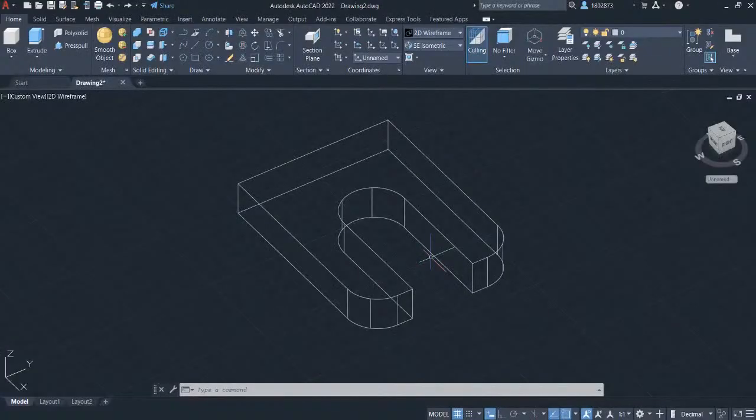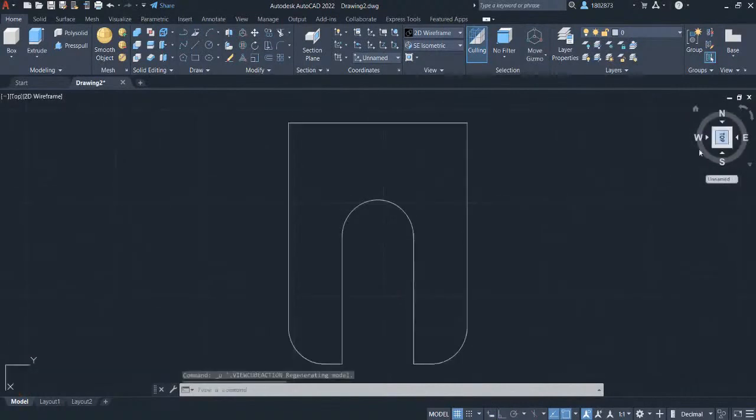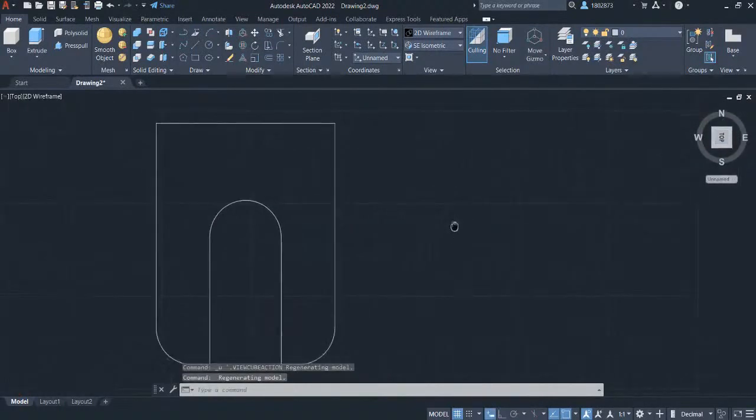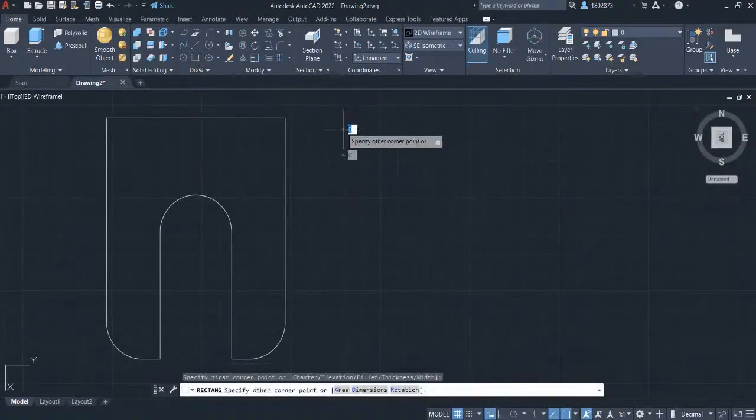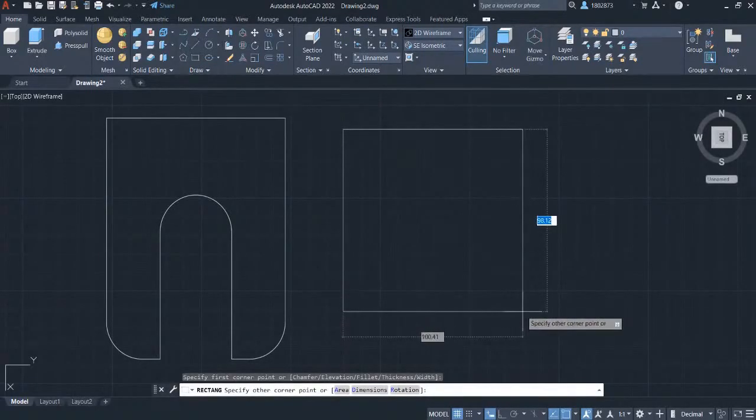We will complete the challenge by creating the sketch in the top view. Head over to the view cube and select top. Pan over here. Grab the rectangle in the draw panel. Left click and hover the crosshair here.